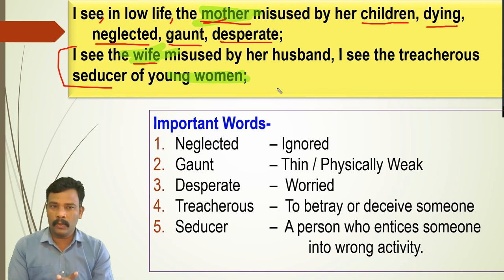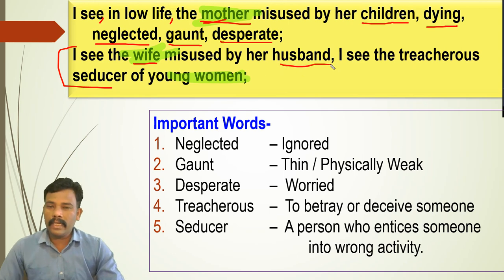Now mother is misused, dying, neglected, then thin, physically weak. And what is the condition of wife? I see the wife misused by her husband. Now who is misusing the wife? Who is misusing a wife?